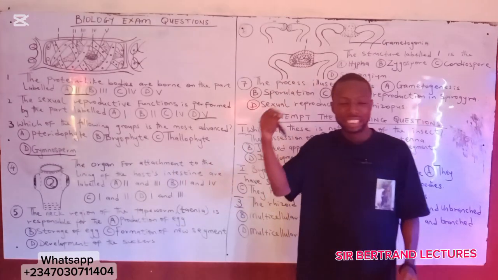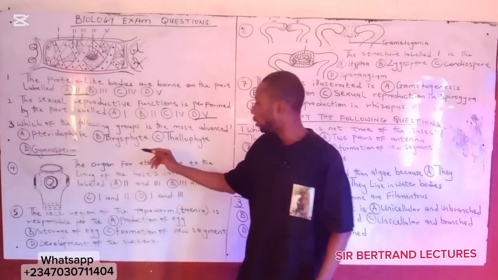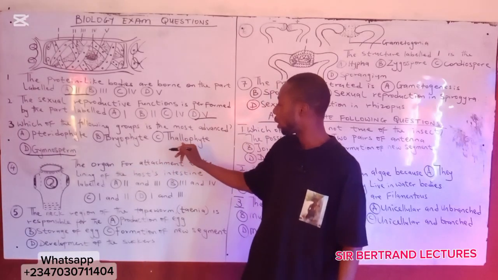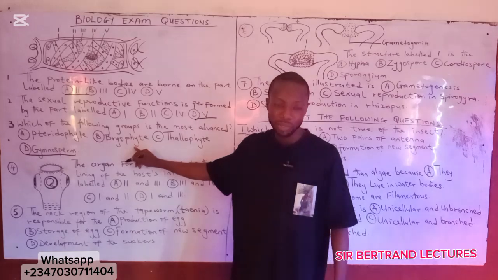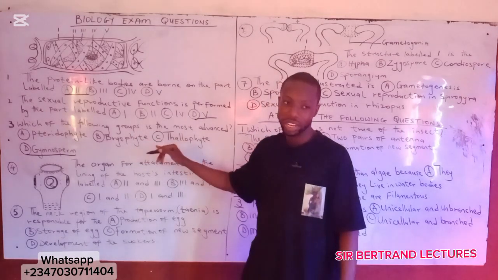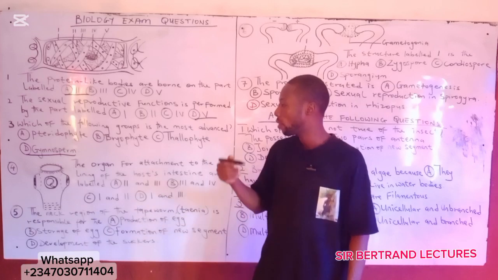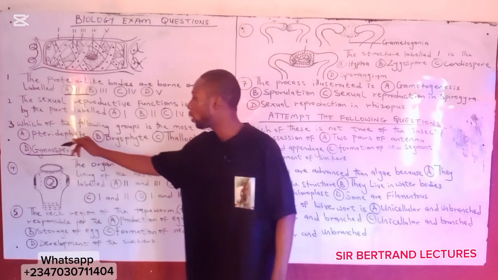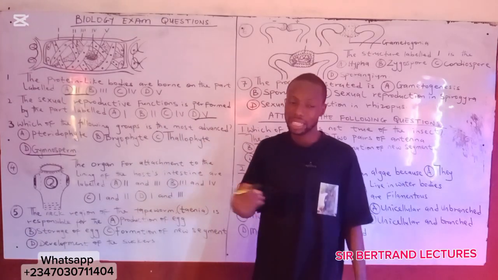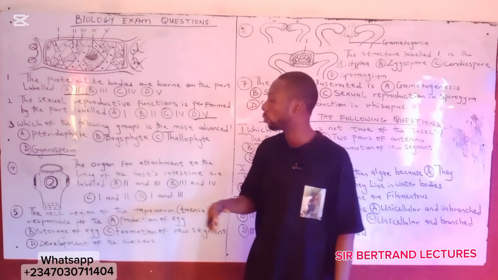Gymnosperm is one of the classifications of spermatophyta. I started with the thallophytes, followed by bryophyta, and I said in that video that these two are non-tracheophytes due to absence of vascular bundles or vascular tissues. Then pteridophytes and spermatophytes are tracheophytes because they possess vascular bundles.